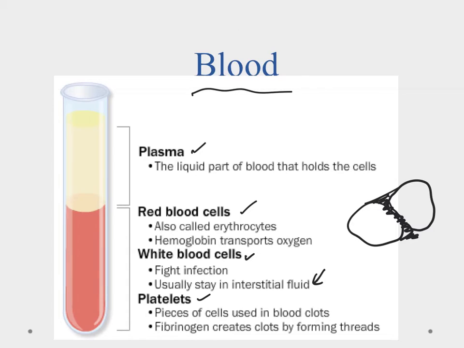And then finally, we have our platelets. And our platelets are made up of fibrinogen, and basically what they do is whenever there's an opening in the system, it's the platelets that'll go over there and they start blocking that off, and that's what helps form a blood clot. So that's what'll stop leakage from the circulatory system, are these platelets. And those are our components of the blood and what they basically do.